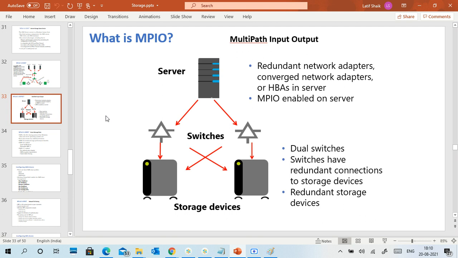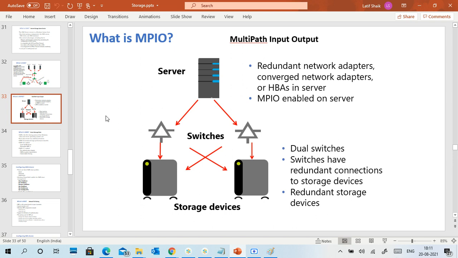But it is always a single path to the storage, either through this network adapter or this HBA only. For redundancy, it is better to access the storage with multiple paths. No need to go with a single one. If one line is down, no problem, we can still access it. So there are redundant network adapters, converged network adapters or HBAs in the server.